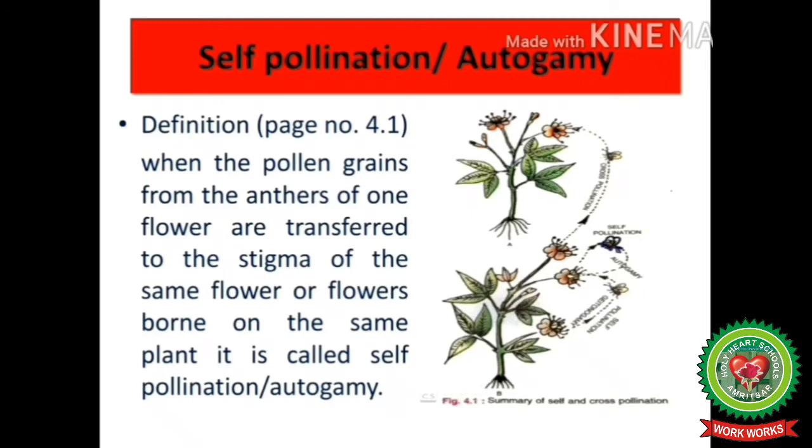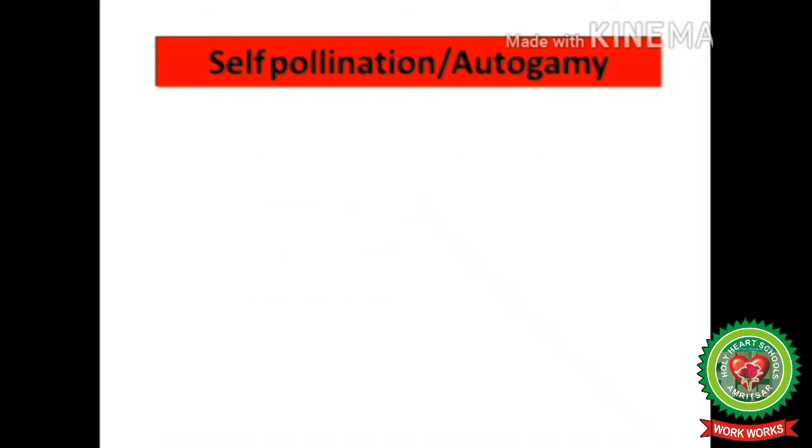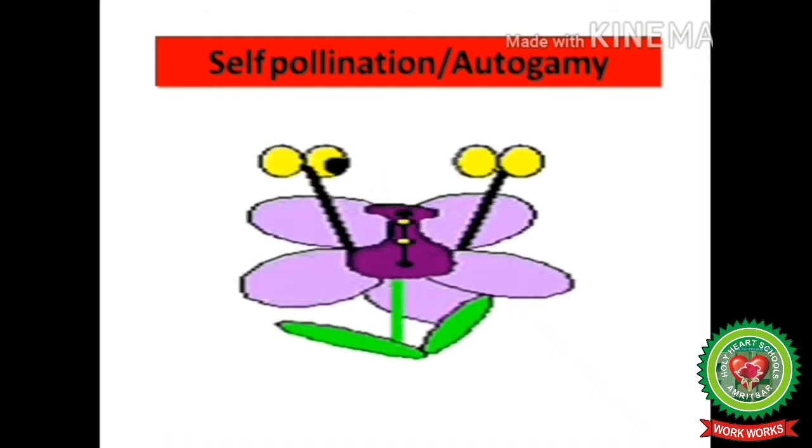Now, when pollens are transferred from anther of one flower to stigma of another flower but born on the same plant, this is known as geitonogamy. Here you can see the process of self-pollination is taking place. The pollens are being transferred from anther to stigma of the same flower.